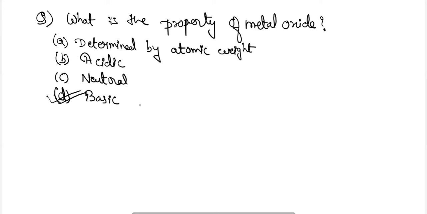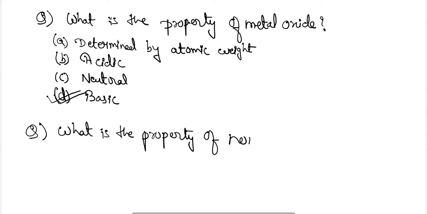The next question is what is the property of non-metal oxide?